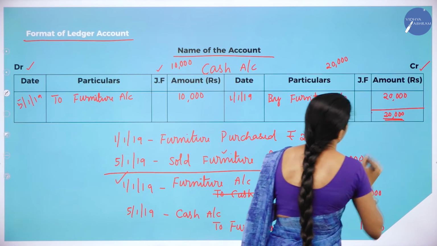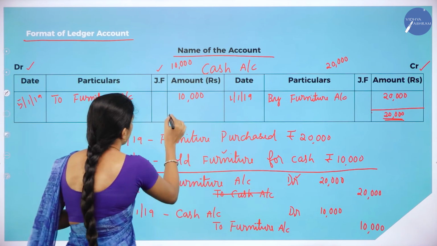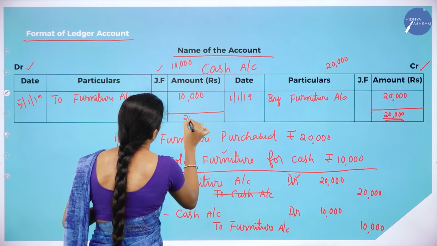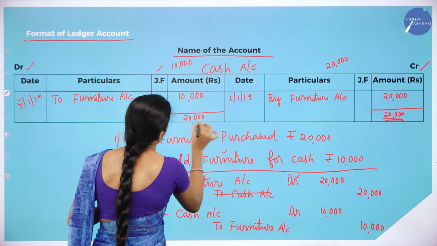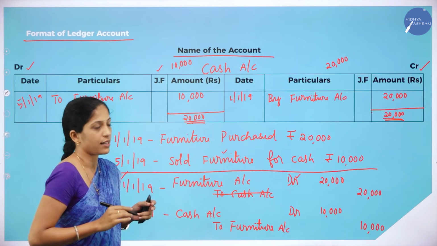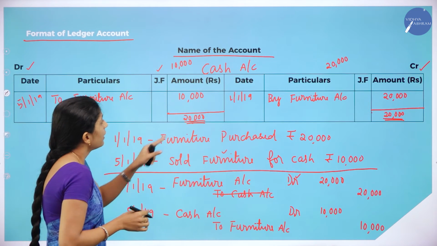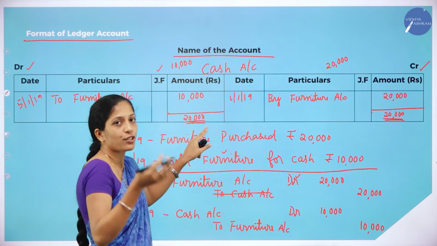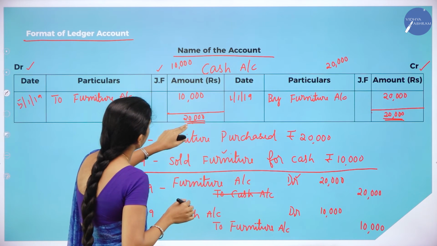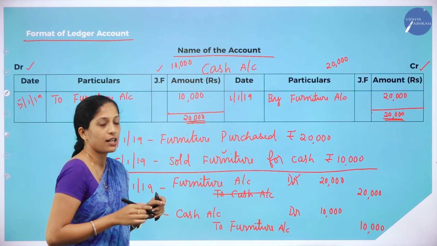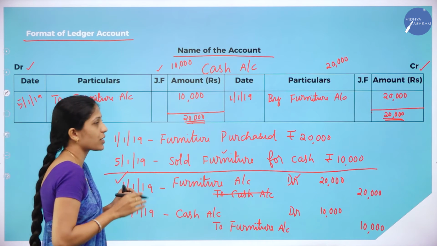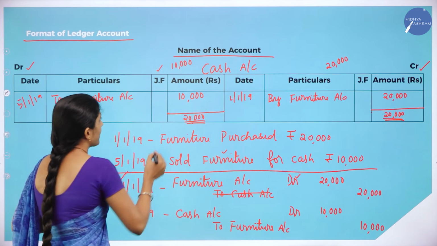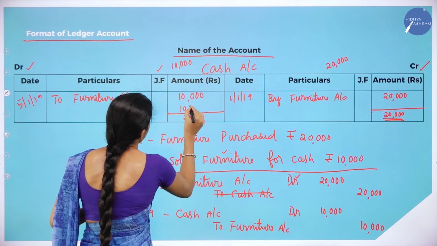So 20,000 is written on both sides. Clear? Since 20,000 is more, we have written it on both sides. Debit side has only 10,000, so 20,000 minus 10,000, how much? That is 10,000.